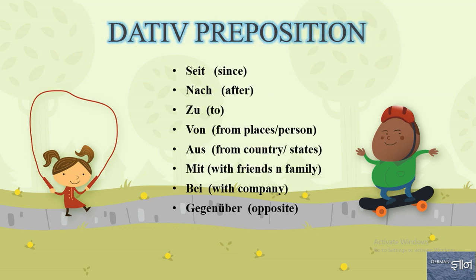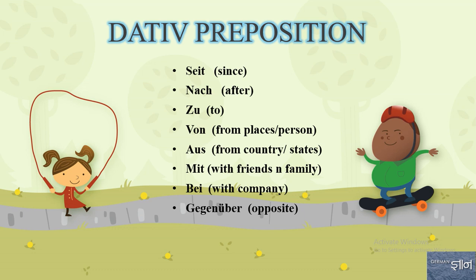If we go forward with the Dative prepositions, then the list is in front of you. Seit means since, nach means after, zu means to, von is used for only places and persons, which means from. Aus also means from, but is only used for countries and states. Mit is used for family and friends. Bei also means with, but is only used for a company.